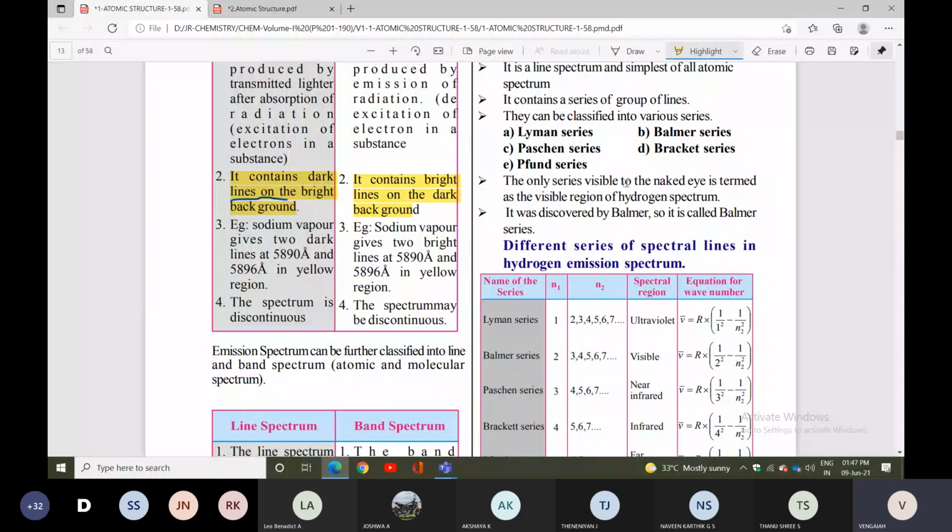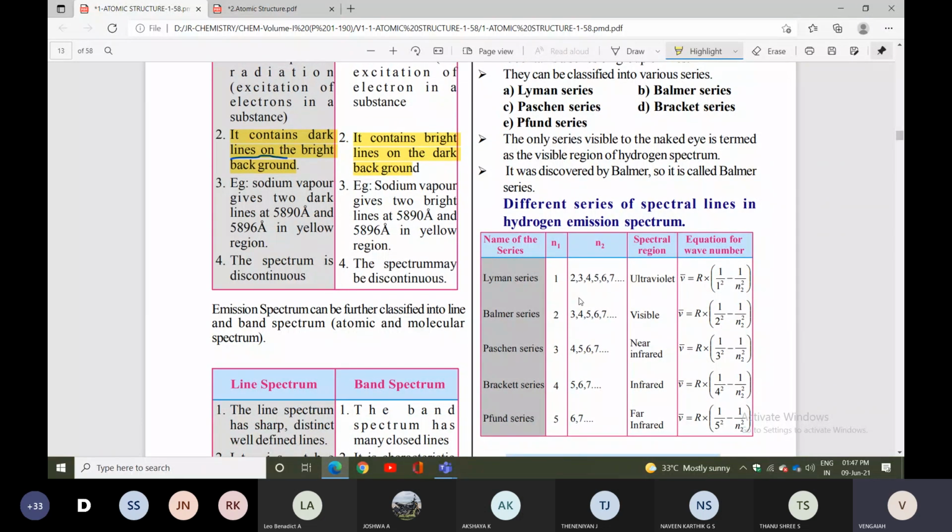The only series visible to the naked eye is termed the visible region of the hydrogen spectrum. You can see this one with your eyes. It was discovered by Balmer, so it is called the Balmer series. One scientist, one series: Lyman discovered the Lyman series, Balmer discovered the Balmer series, and likewise Paschen, Brackett, and Pfund. Different types are given.